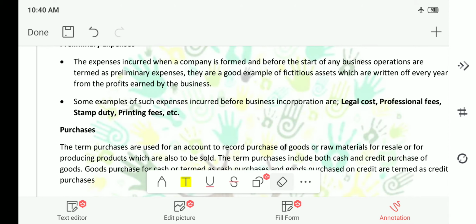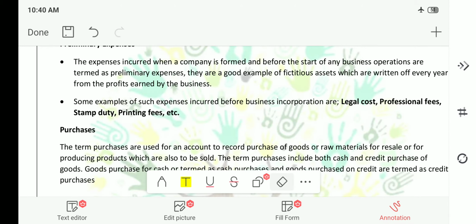Next, the third term is sales. What is sales? The simple meaning, everyone knows what is sales. Sales is nothing but you take the cotton and sell it to the customers, right? This is nothing but sale. Now we'll try to understand it with the definition. The term sale is associated with or used for sale of goods. As we have taken the example, I will purchase the cotton, I will resell it. This is nothing but sale.